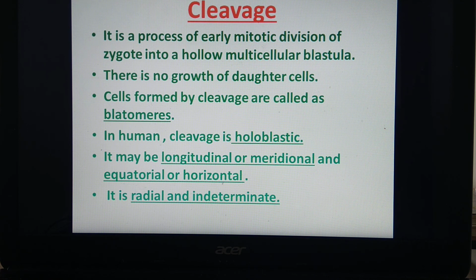The fate of each blastomere is not predetermined. That means it is not fixed from which blastomere which organ or which tissue will develop in future. And that's why it is called indeterminate type of cleavage. So this is about the introduction of this part, cleavage. Now we will see the next one, that is the process of cleavage.